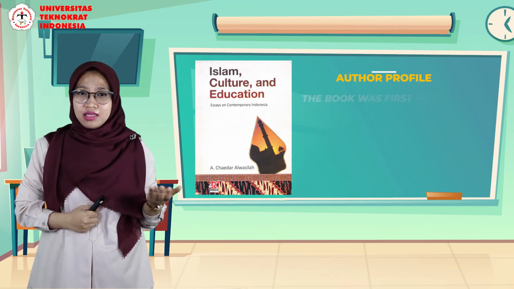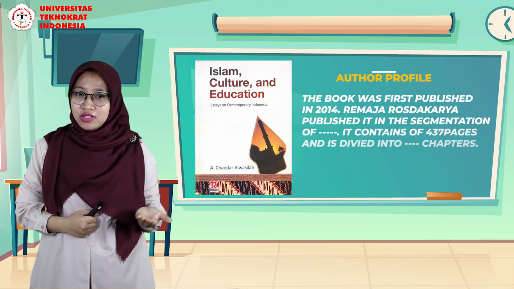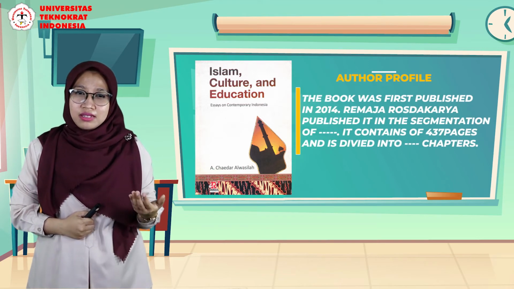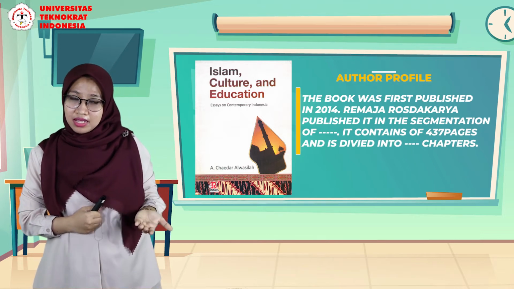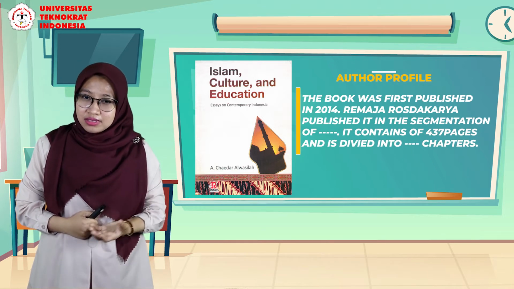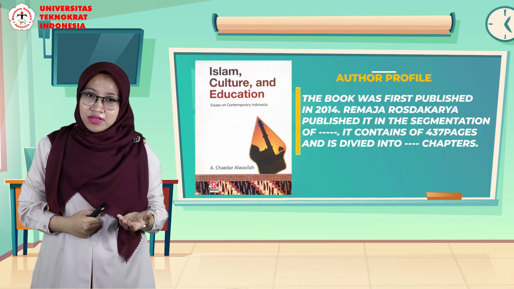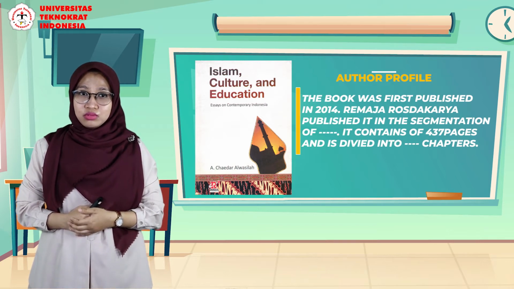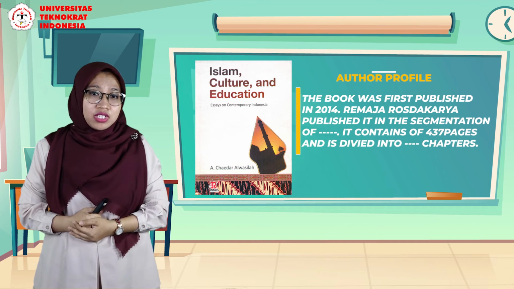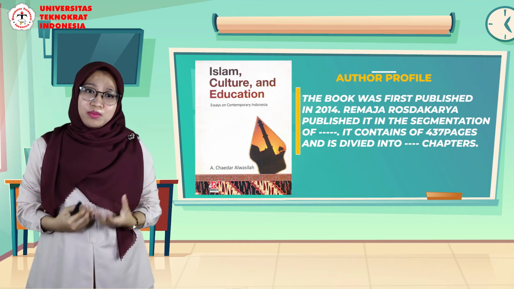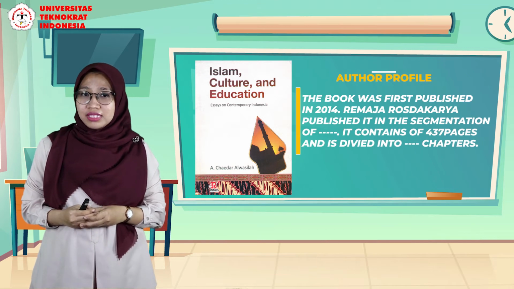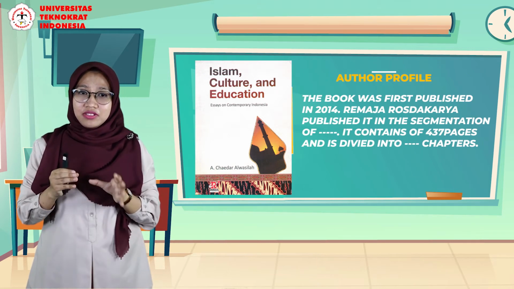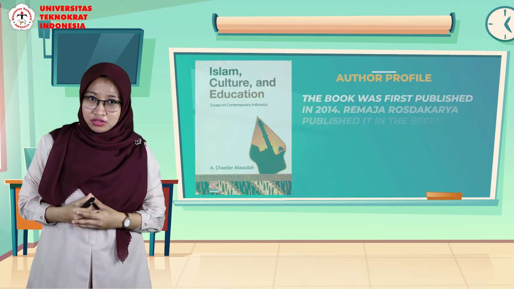We can write the book was first published in 2014, and then Remaja Rosda Karya published it in the segmentations of blah blah blah, for example, and it contains 437 pages and is divided into, let's say, 5 chapters, and then you elaborate more about this book profile. And don't forget to mention the affiliations of the book's publishers also.